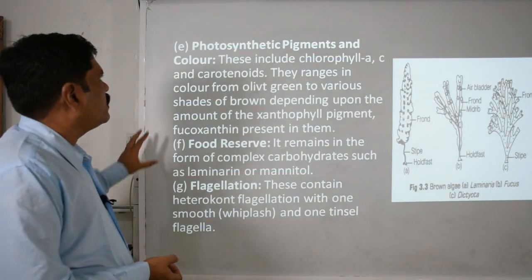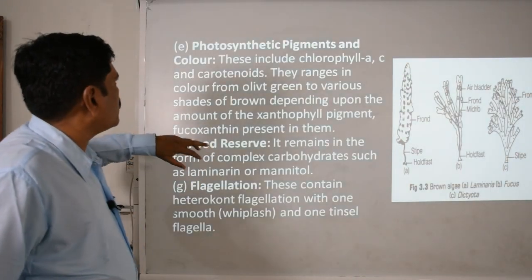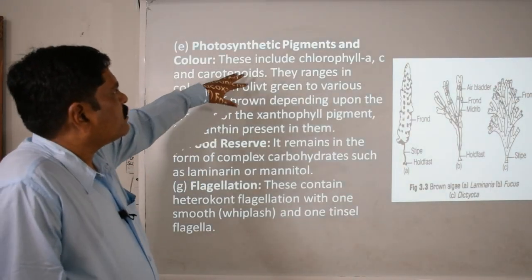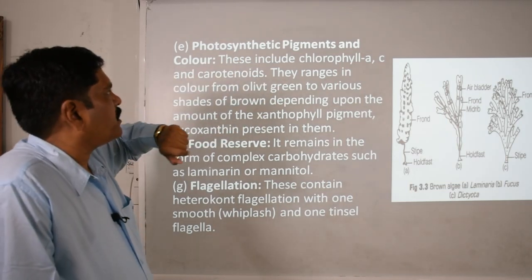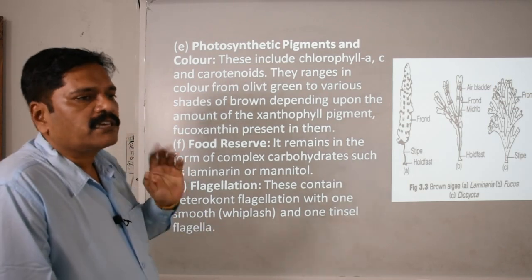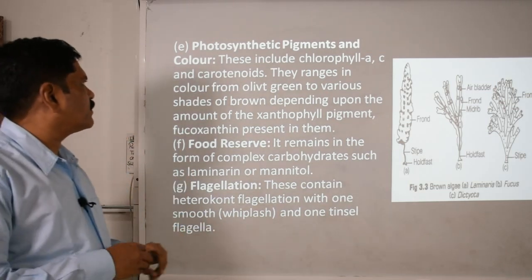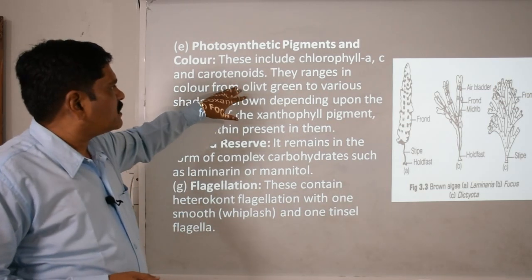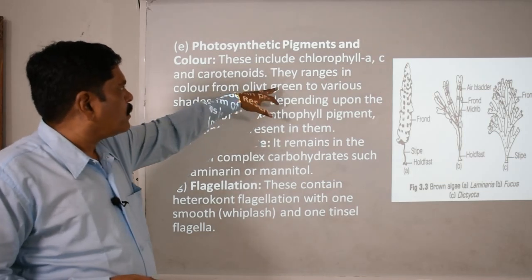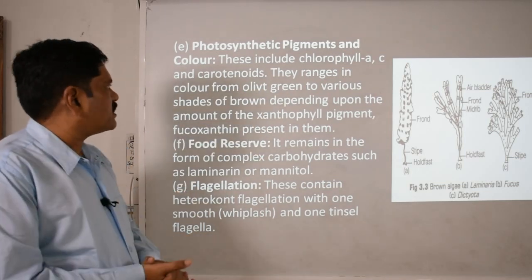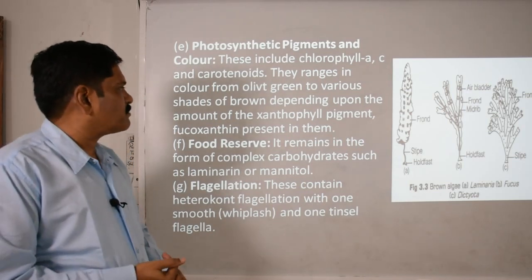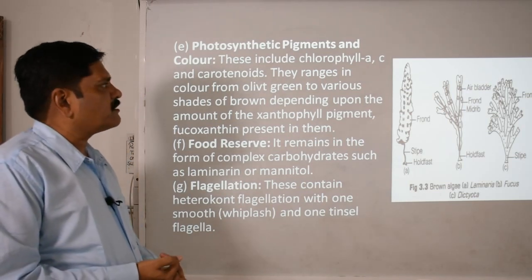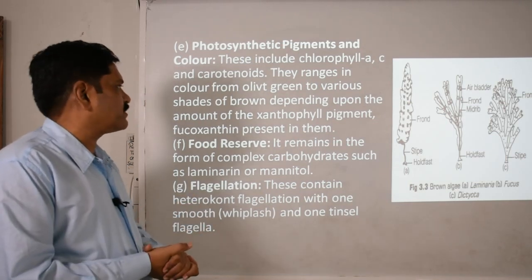Clear? Now the photosynthetic pigments include chlorophyll a and c, and also carotenoids. These carotenoids are responsible for giving them this color, which varies from olive green to various shades of brown, depending upon the amount of xanthophyll present in it. Clear? That is which pigment, especially fucoxanthin.